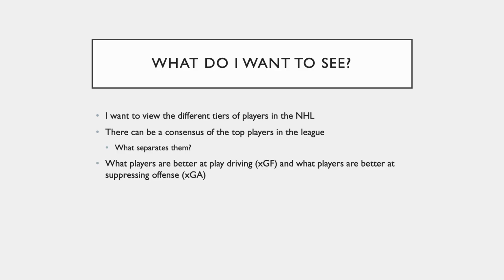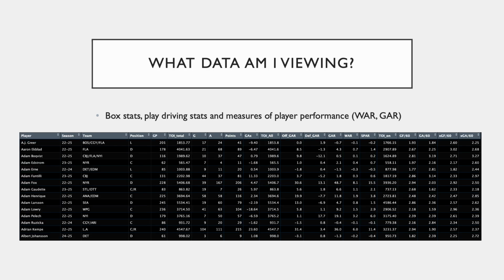So what do I want to see? I want to view the different tiers of players in the NHL. There can be a consensus of the top players in the league from media and players alike, but what separates them? What players are better at play driving, expected goals for, and what players are better at suppressing offense, expected goals against. So from the data I viewed, I brought in three separate categories: box stats, play driving stats, and